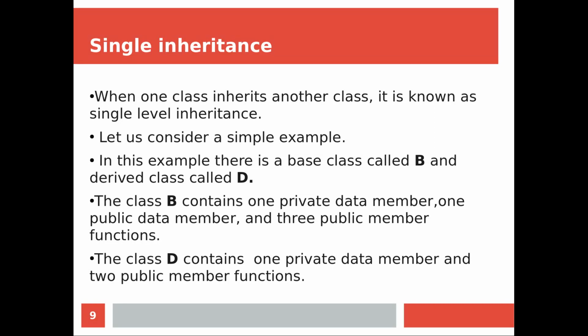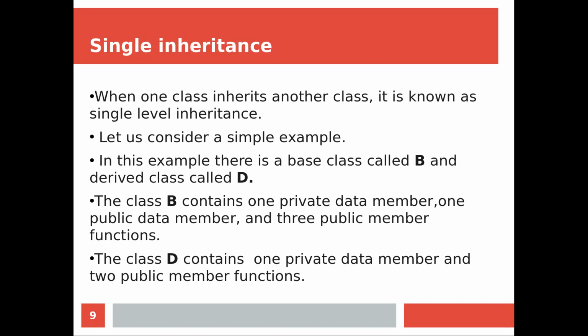When we discuss single inheritance, this is a simple and very common inheritance type in programming. According to programming terms, single inheritance means when one class inherits another class, it's known as single inheritance.